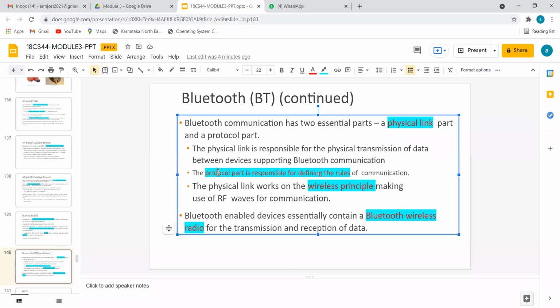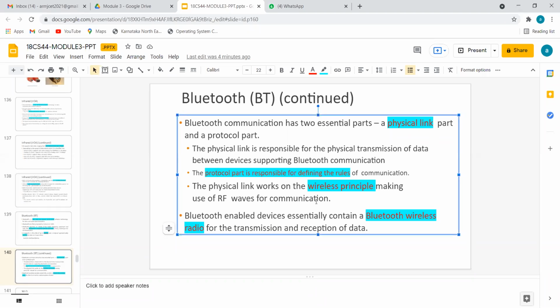Bluetooth also transmits the data in terms of packets. It will add a source address and destination address to the data packet and send it. So whoever is the destination, like C, will respond, whereas A, D and B will not respond because they are not the real receivers. That's why it is a secured type.